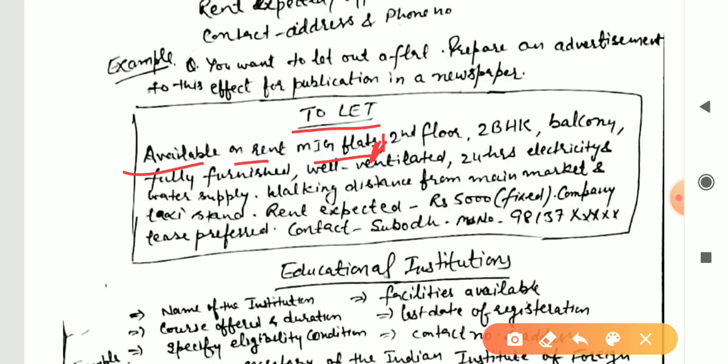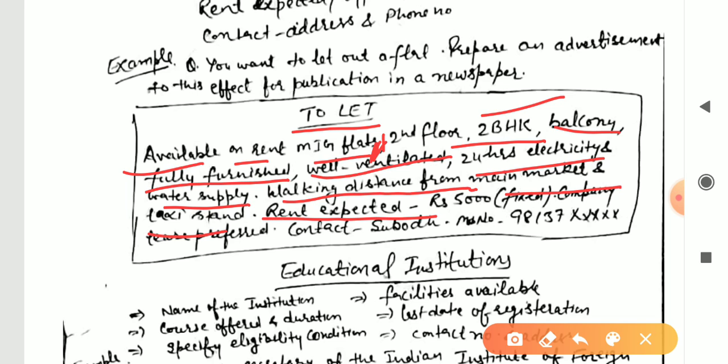Second floor, 2 BHK, it means 2 bedroom, hall, kitchen, and they are also attached bath. You can also write that. Having balcony, fully furnished, that is related to fitting and fixture, well ventilated, 24 hours electricity and water supply you can mention while you are going to give on rent. And also walking distance from main market and taxi stand, this type of things could be included.